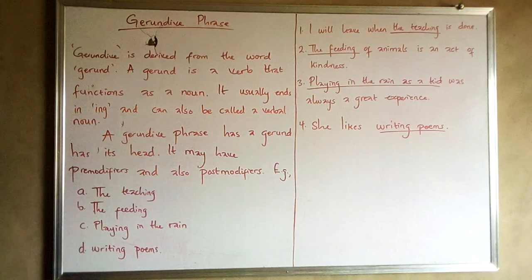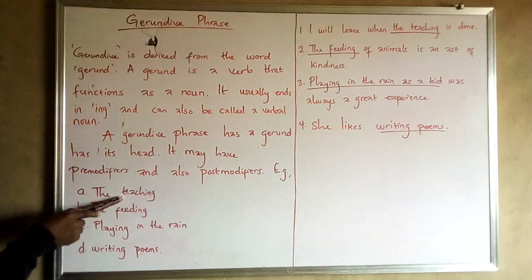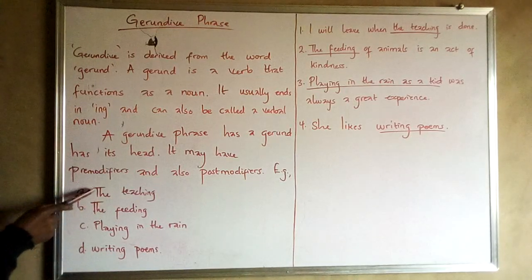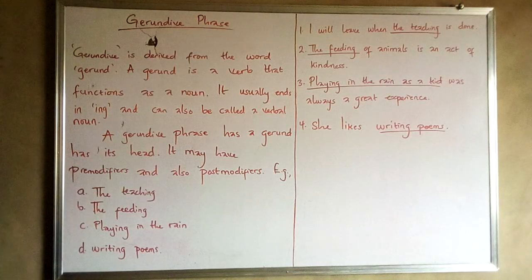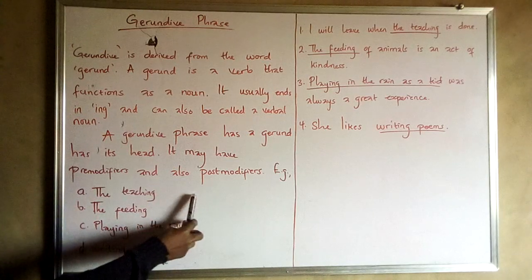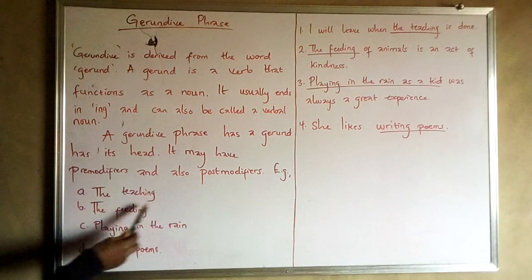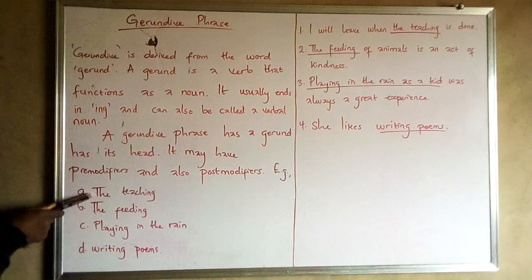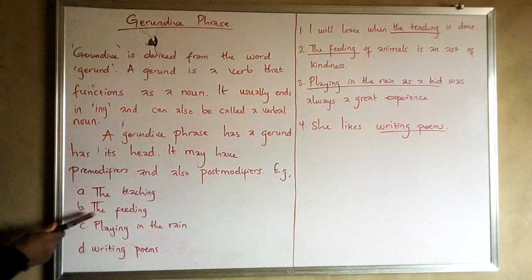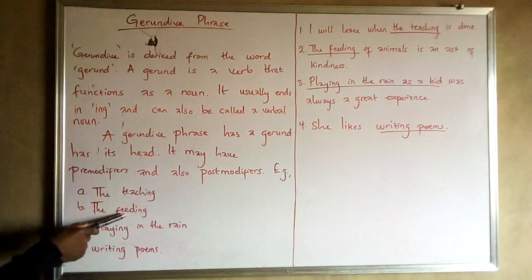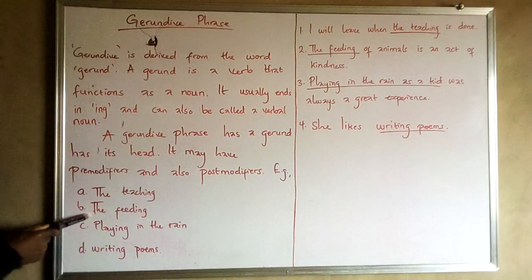Now let's look at the few examples given here. The first example, A, the teaching. Here we have the gerund teaching, which is the end of the phrase, and we also have our pre-modifier, which is a determiner. Here we don't have a post-modifier because there is nothing else bringing about modification to the end of the phrase. Also here we have the head of the phrase, which is a gerund.